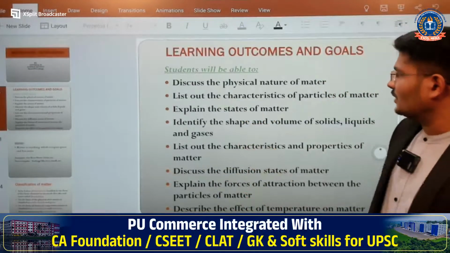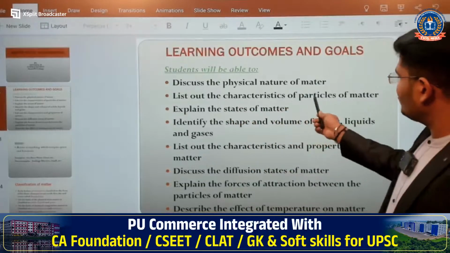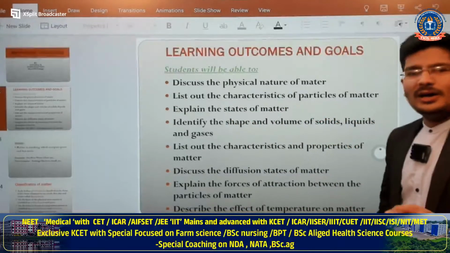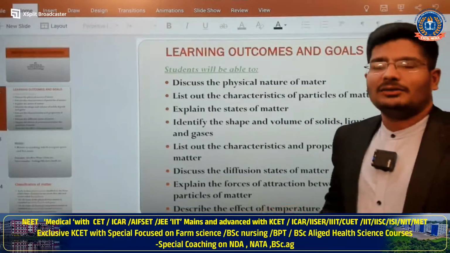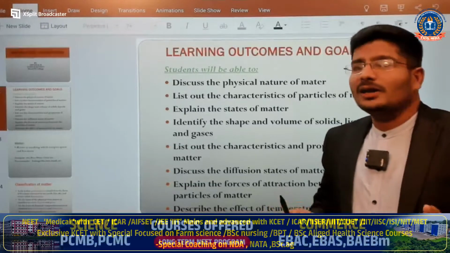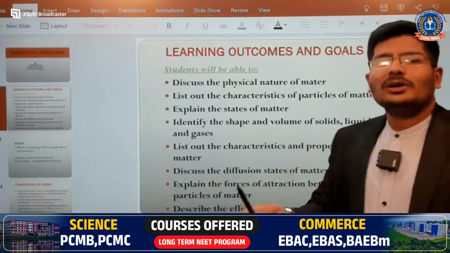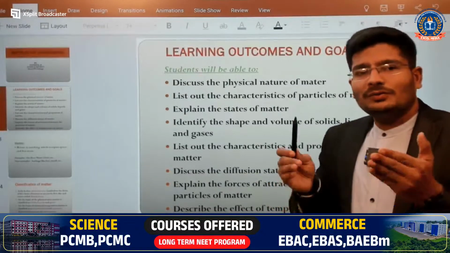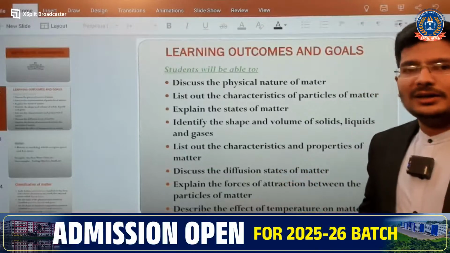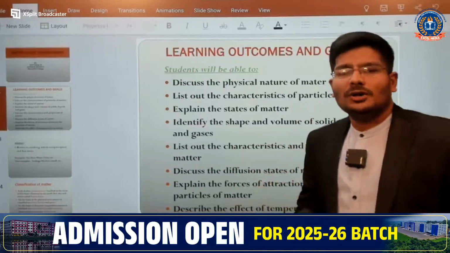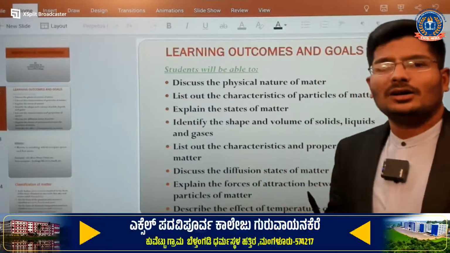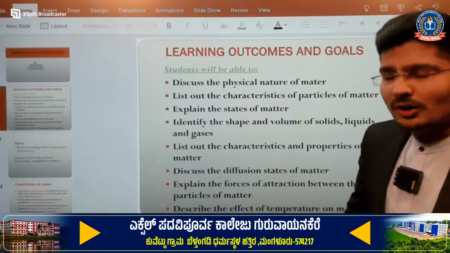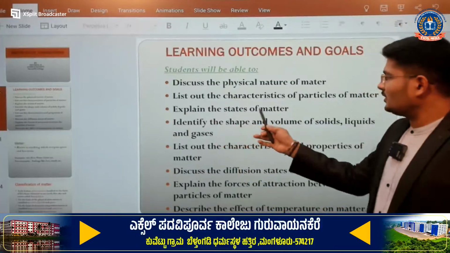We'll see the next one: list out the characteristics of particles of matter. Matter consists of numerous tiny particles called atoms. That property we are going to learn, and explain the states of matter.